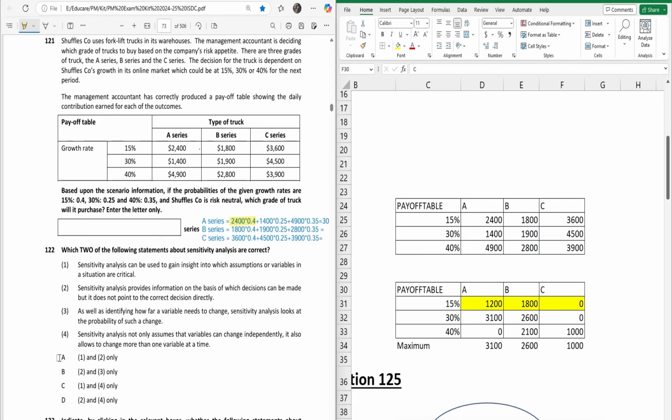Now, the fourth: sensitivity analysis not only assumes that variables can change independently, it also allows changing more than one variable at a time. See, this is done by simulation, not by sensitivity analysis. In this analysis, the usual assumption is that only one variable will be changed at a time. But in reality, more than one variable could change at a time, right? So that's why it's incorrect.